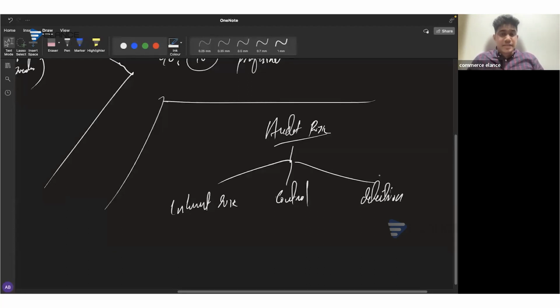Maybe consider that the client is adopting an accounting standard for the first time. They might not be familiar with it, so the possibility of mistake is high. Consider that a finance director is joining the company for the first time. He might not be familiar with the company's accounting policies and estimates.